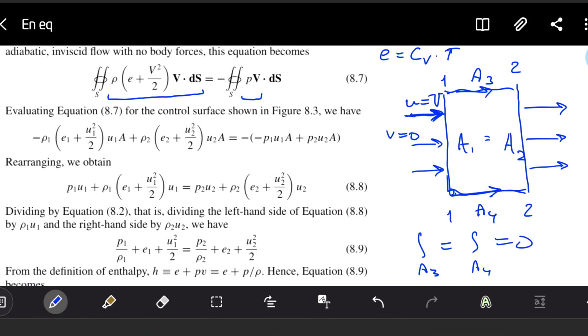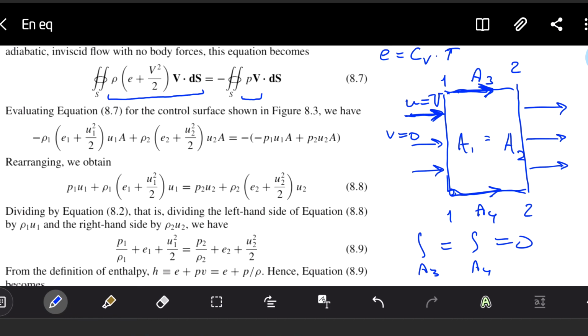Because the velocity normal to the edge is equal to 0, we do not have any quantity to integrate, because all flow is parallel to the edge. Okay, so we basically have the integral of area 1 and the integral of area 2.